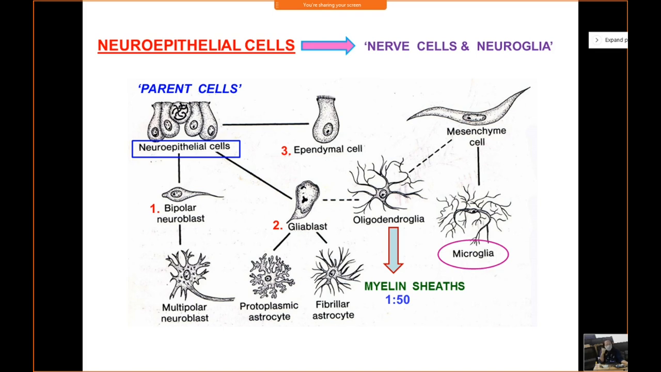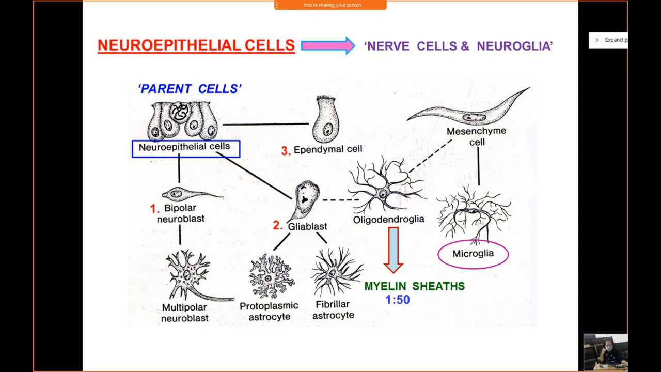So oligodendroglial cells are special cells of the CNS, which are responsible for myelination of the axons of nerve fibers in the CNS. Right? So one oligodendroglial cell can myelinate up to 50 axons, or nerve fibers. Clear? One oligodendroglial cell can myelinate up to 50 axons. Right? And then you have another special type of cell which develops last. That is the microglial cells.